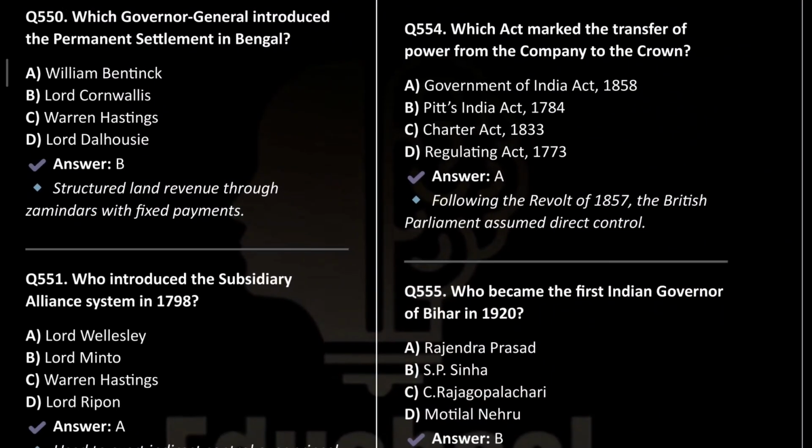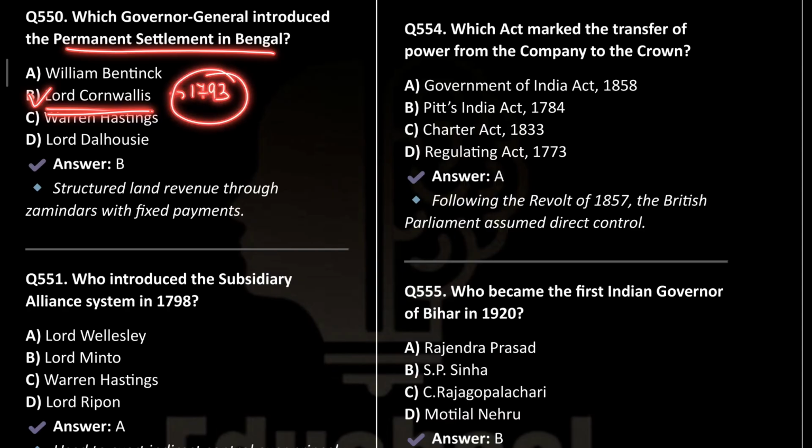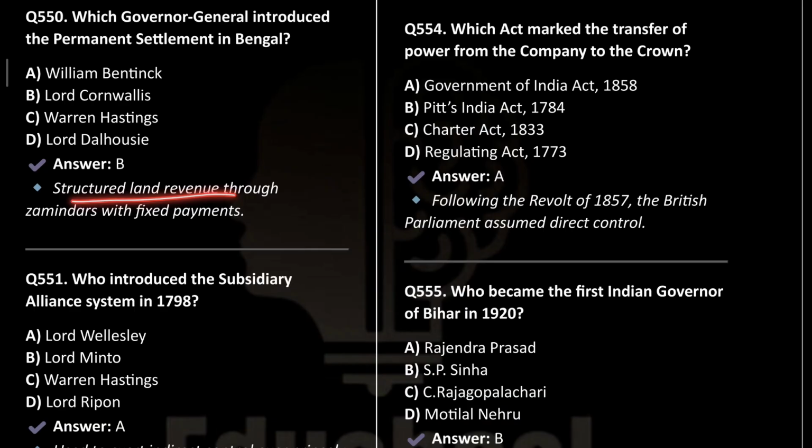Next is, which Governor General introduced the permanent settlement in Bengal? So the permanent settlement in Bengal was introduced by Lord Cornwallis in the year 1793. Now this was a structured land revenue system through which zamindars paid a fixed payment. Also, a question can be made from here too. There is a term which is named the sunset clause. So you need to know this.